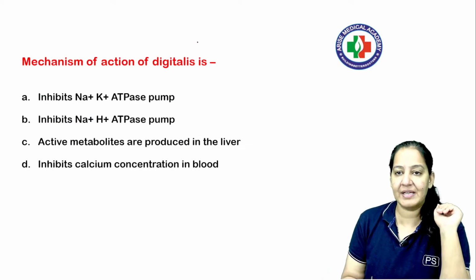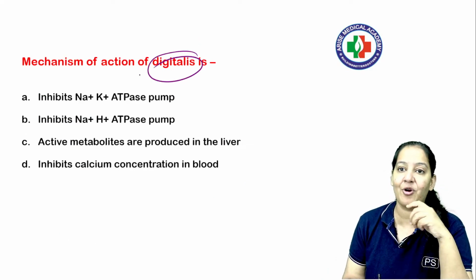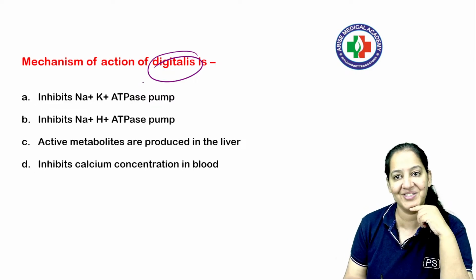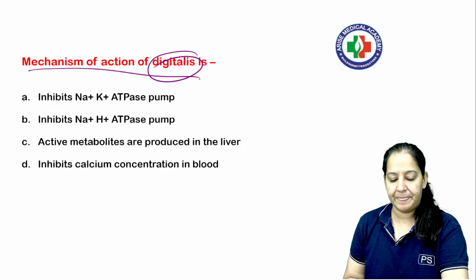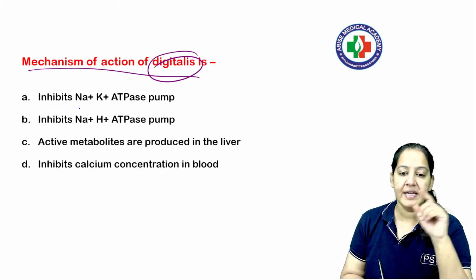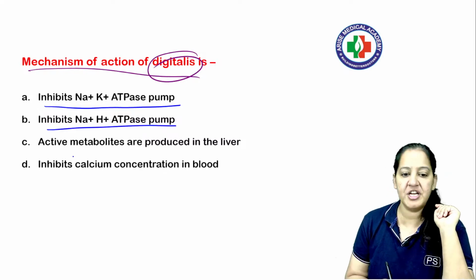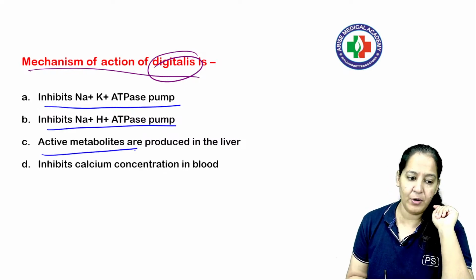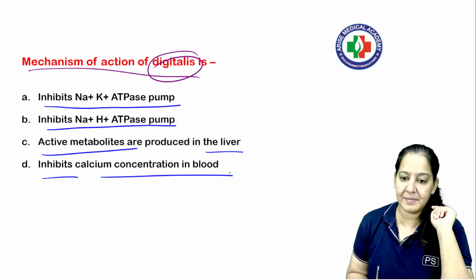Coming to the next question is one of the important drugs, that is digitalis. One of the inotropic drugs, one of the drugs of heart failure. We will see everything about digitalis now. What is the mechanism of action of digitalis? Is it inhibits sodium potassium ATPase pump? It inhibits sodium hydrogen ATPase pump. It activates metabolites; the active metabolites are produced in the liver, or it inhibits calcium concentration in the blood.